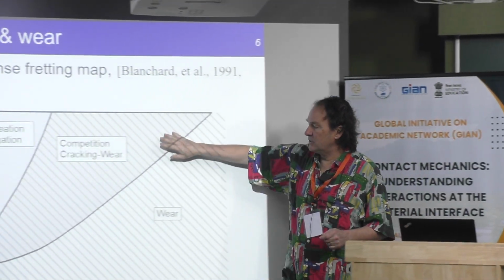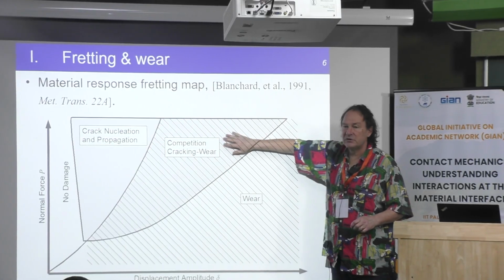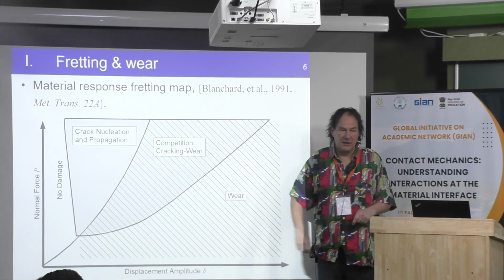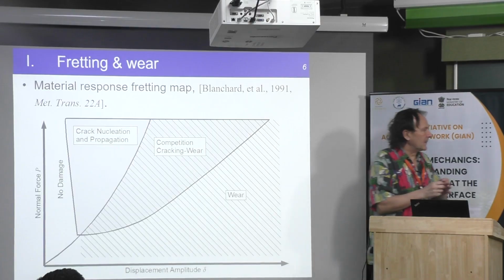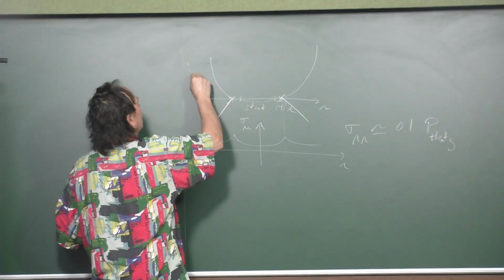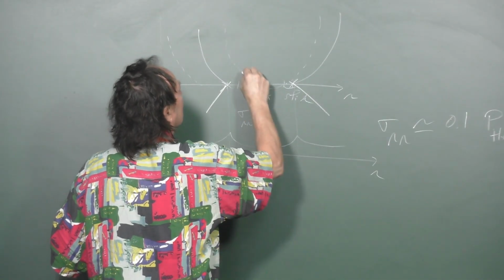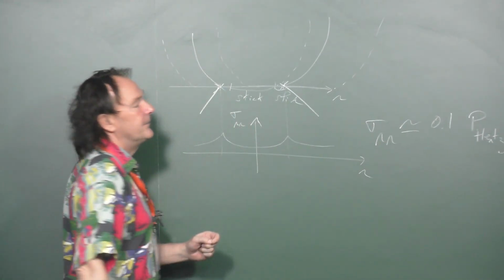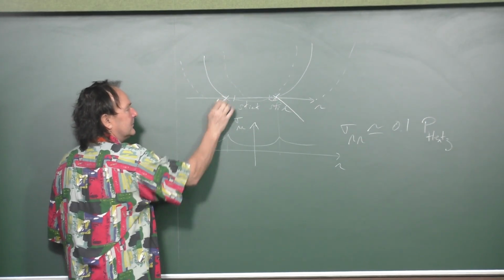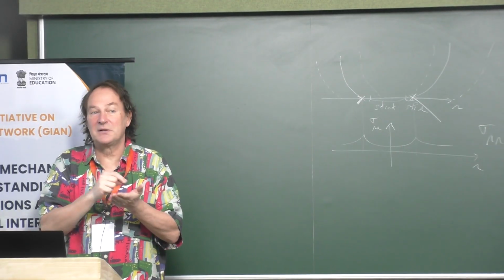Now, if you are in this regime, it means that you will have some gross slip, either at the beginning or at the end, or always. And it means that if you have some gross slip, the sphere or the cylinder will move here, or will move here. Okay. And the consequence is that if the crack is very small, like that, if you have some wear, it will be beneficial, because the wear can remove the crack.